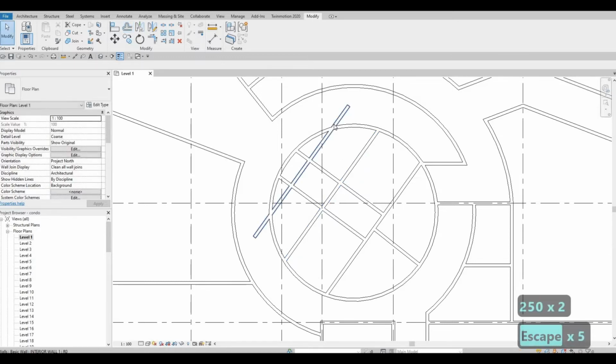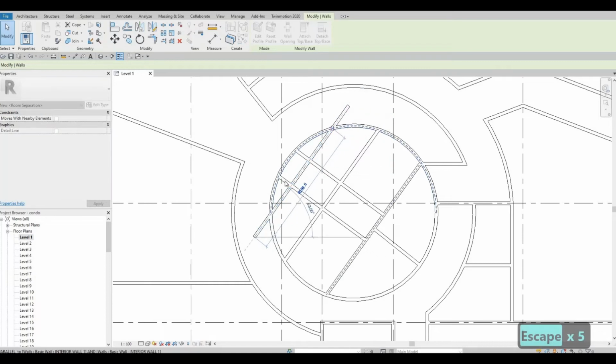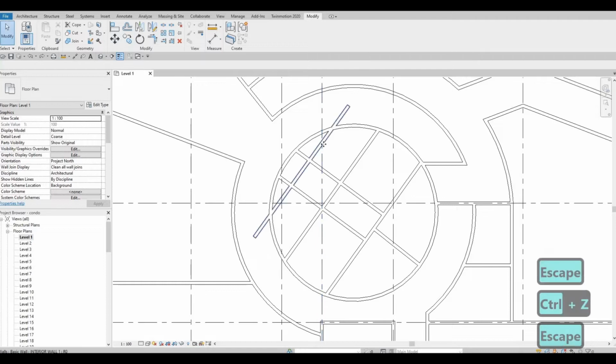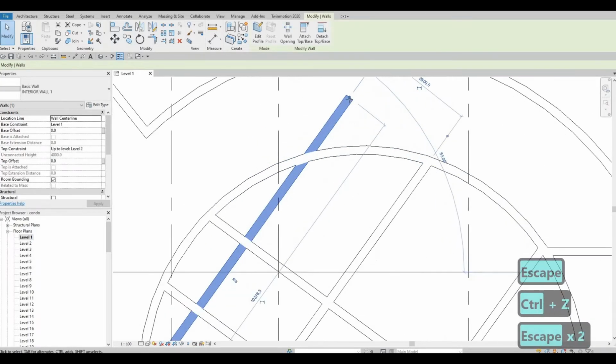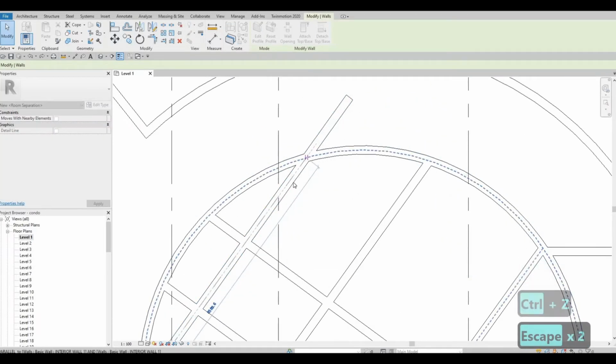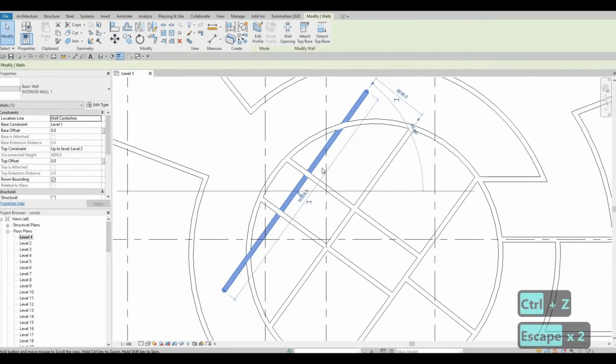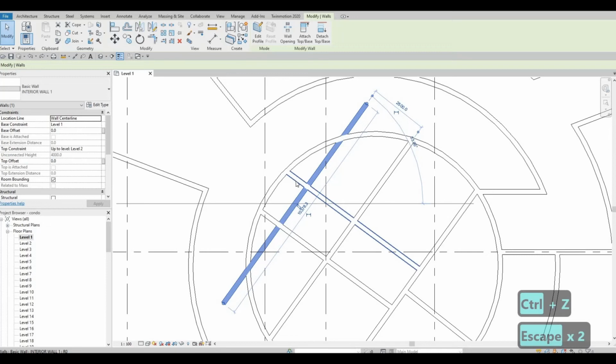There we go. Now it's much better, and then we could just pull this back like that. Okay, so something that we could just trim and extend later.